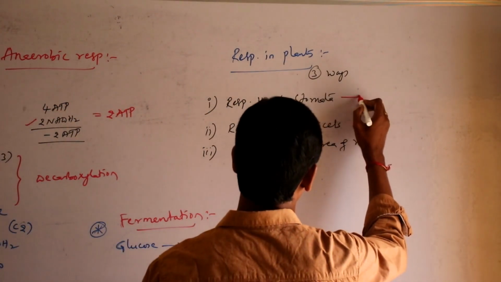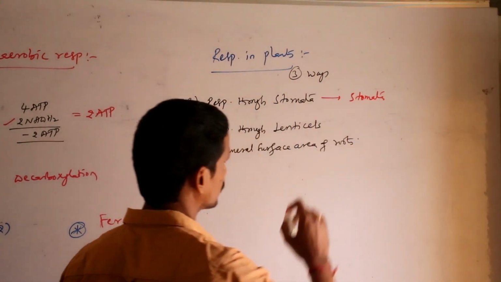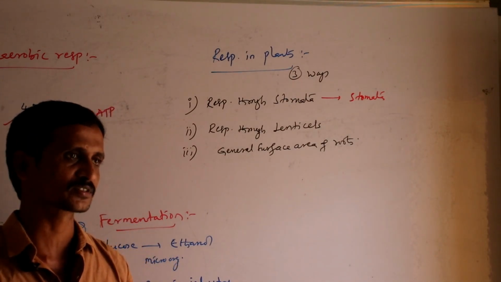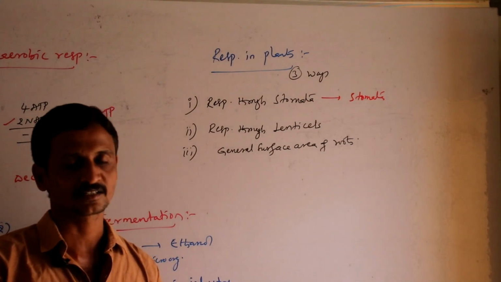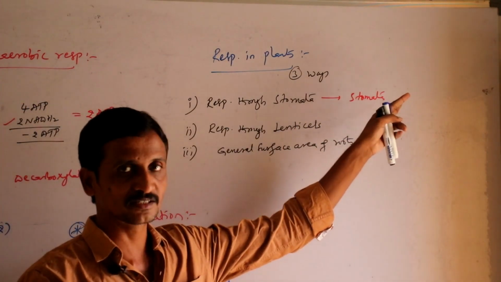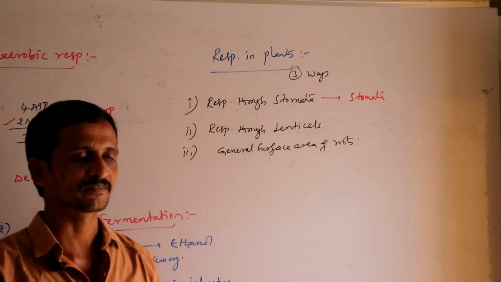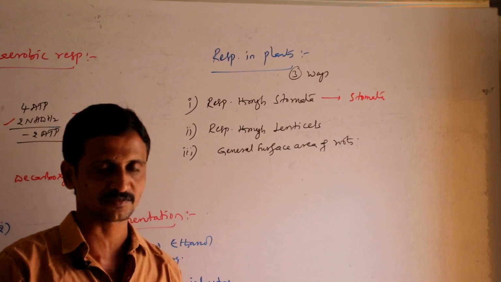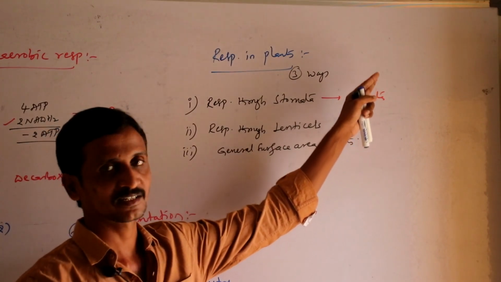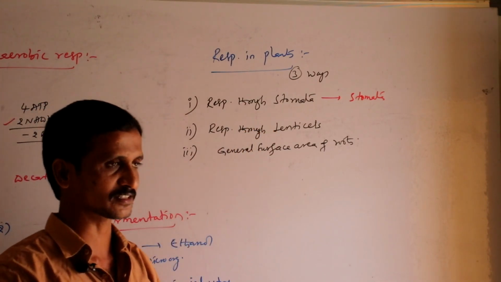We know stomata are present in leaves. So through these minute openings, plants are in a position to take in the oxygen and diffuse out the carbon dioxide. Oxygen is diffused in through stomata, and when glucose is converted into carbon dioxide and water after metabolic activities, that carbon dioxide is diffused out through stomata. That is one.